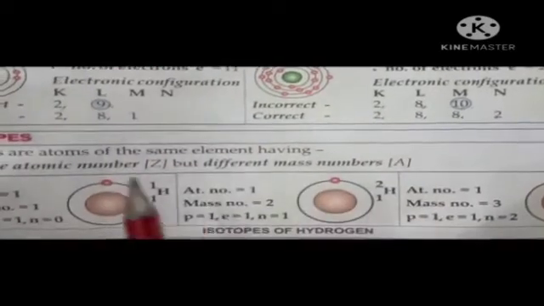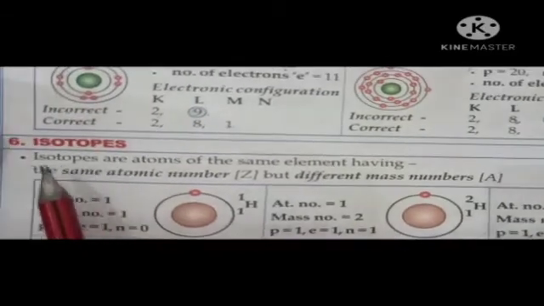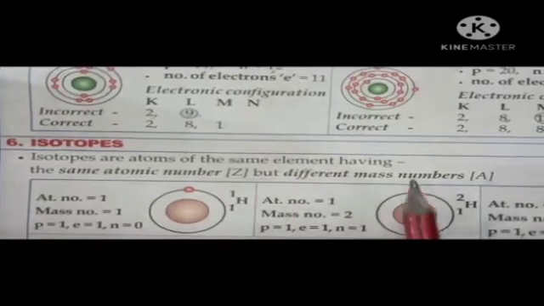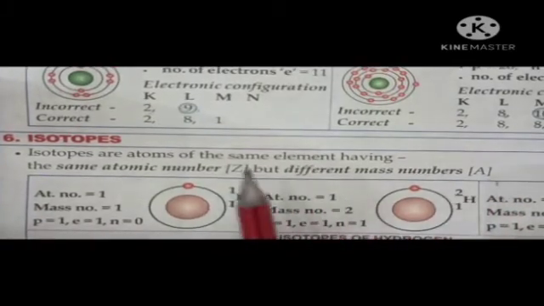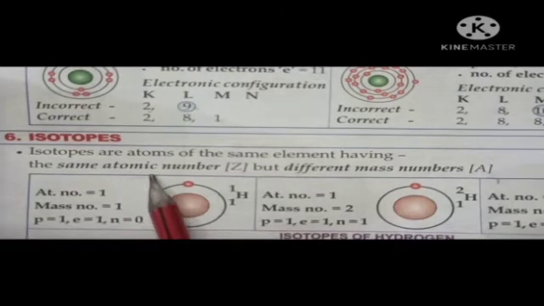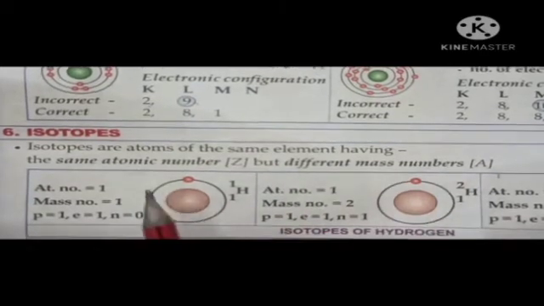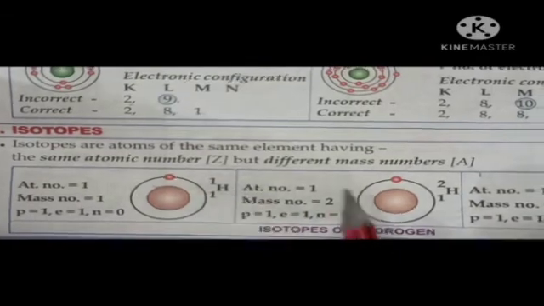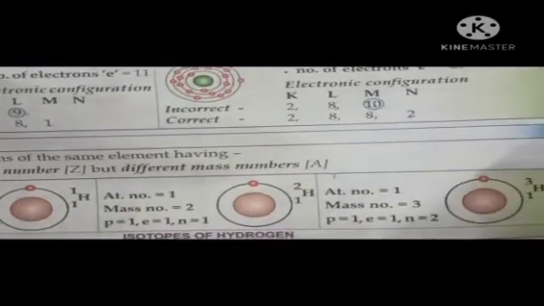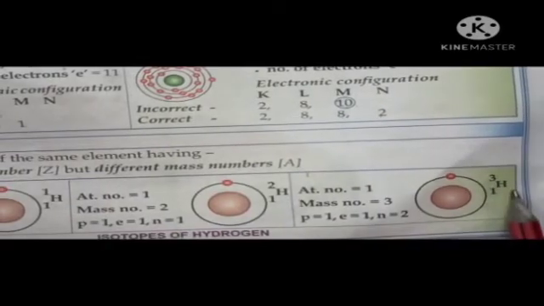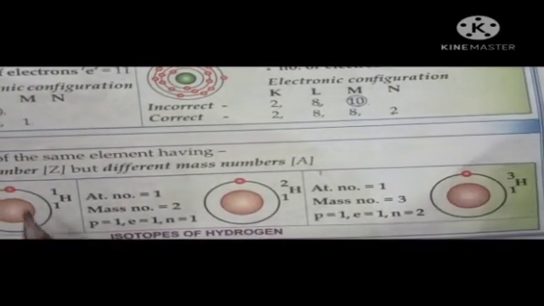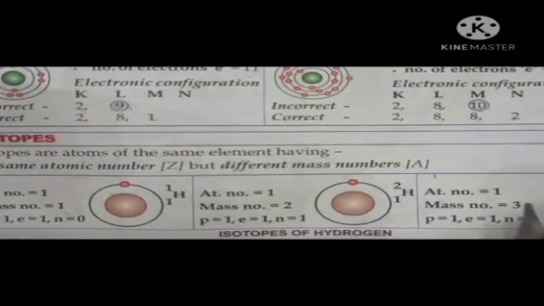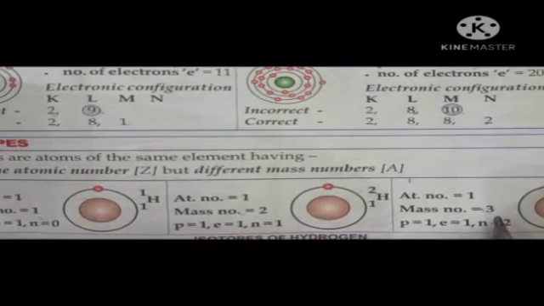Now next, what are isotopes? Isotopes are atoms of the same element having the same atomic number but different mass number. For example, hydrogen has 3 isotopes. The first one is 1H1, the second is 1H2 and the third is 1H3. Their atomic number is the same. Just look at here. But the mass number here is 1, here is 2 and here is 3. So the mass numbers are different, right?